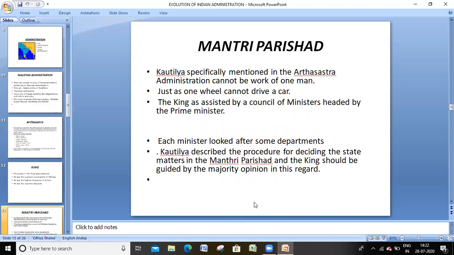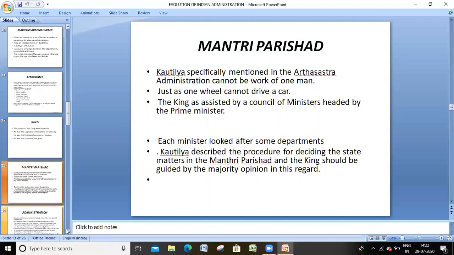Kautilya described the procedure of deciding state matters in the Mantri Parishad. Even in the Mauryan administration before Christ, in the Arthashastra, he said that any king must take decisions regarding the welfare of the people of that country in the Mantri Parishad only. So nowadays also we are following the same things. This is about the Mantri Parishad.